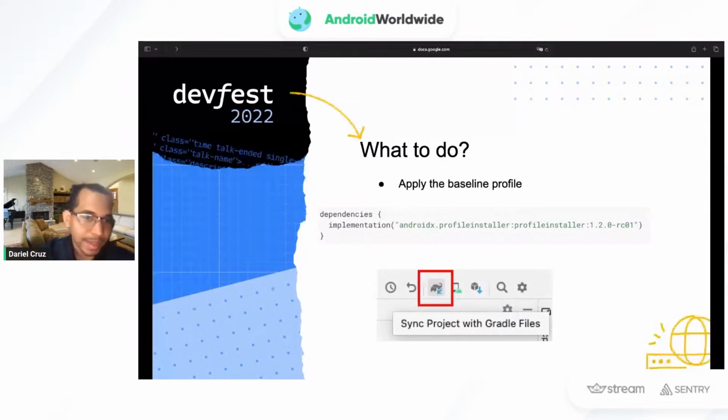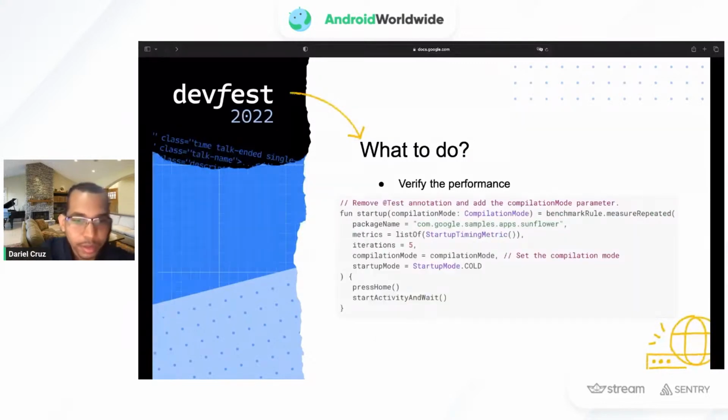So the last thing to do will be to verify the performance. So in order to do that, we go back to macro benchmark again. So we write a test similar to what we did before, but keeping into consideration that we want to test the same flow that we optimized using the baseline profile. So we create a function, we add the package name, the metric, iterations, but here we have another parameter, which is compilation mode. And this is a very useful parameter because